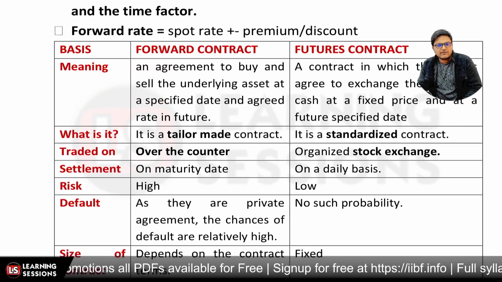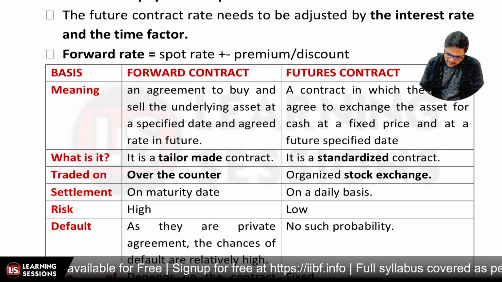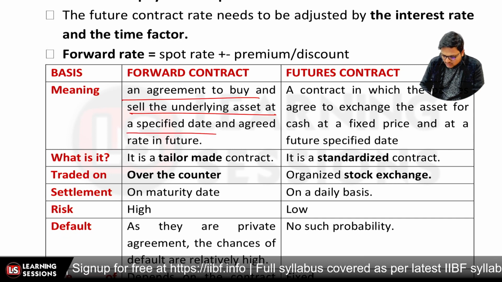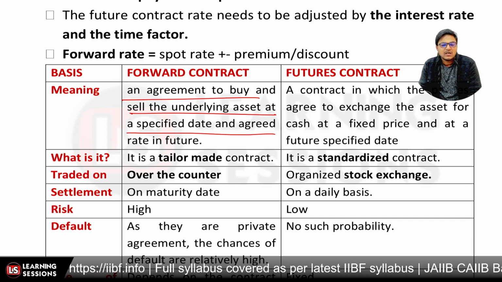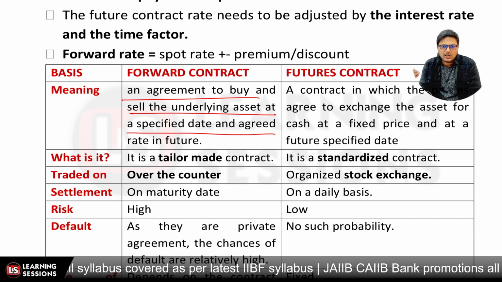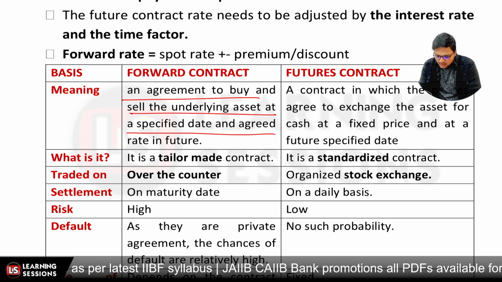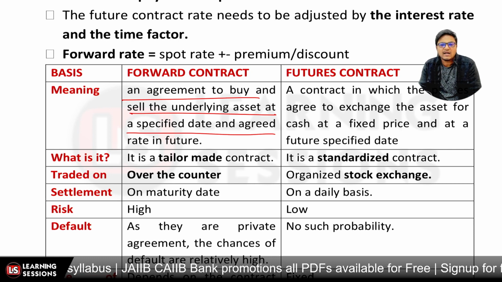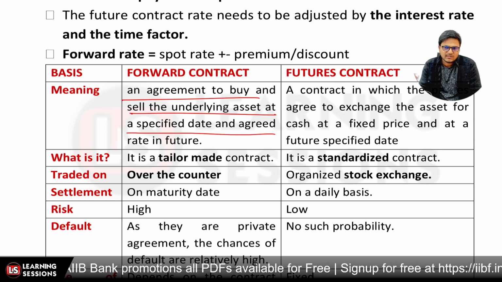So let's understand the differences between the two. As I told you, a forward is a buy and sell agreement of an underlying asset, where you want to buy a specific quantity at a specific price on a future date. A futures contract is where you exchange the asset for cash at a fixed price and a specified future date, and the trade is settled then.